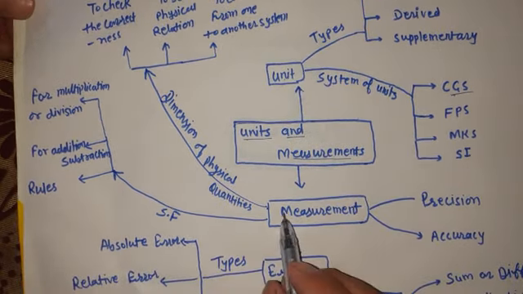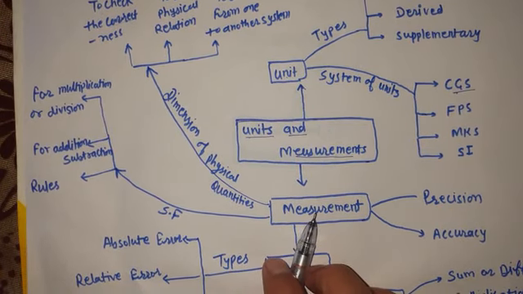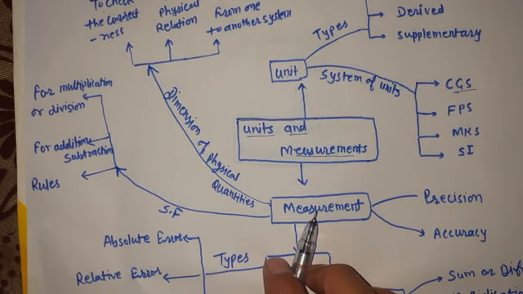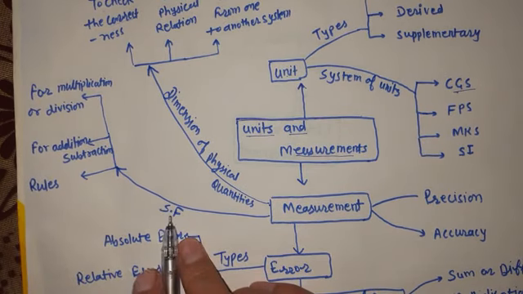While doing measurements, we come to know that in our measurement there are certain digits plus one doubtful digit. Whenever we do a measurement, it should have only one doubtful digit.